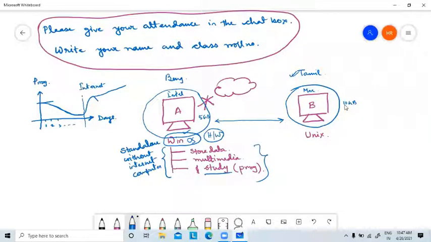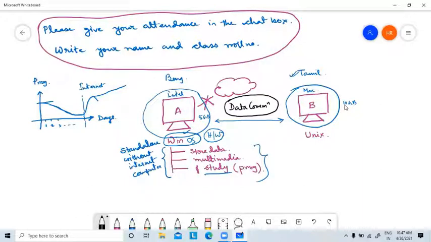If you think humans are social, they need to talk with some other person. They need to communicate. Similarly, if there are two computers and we want to communicate through them, then we need one thing that is called data communication. We need to know how data can be communicated.